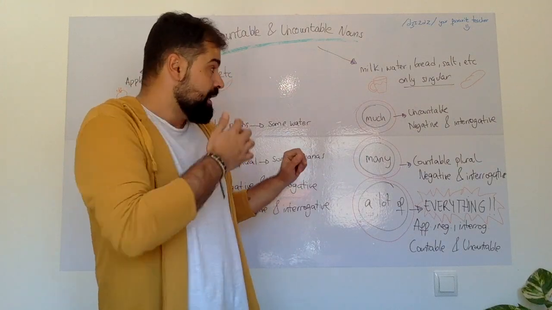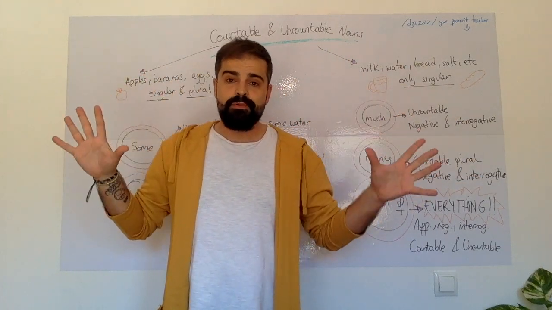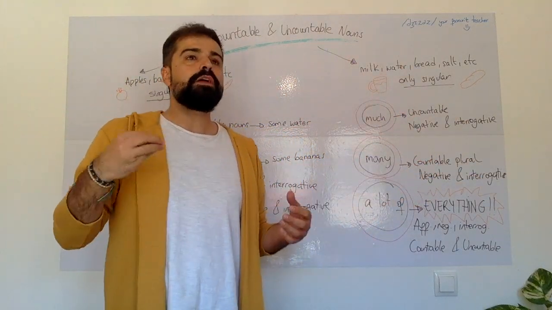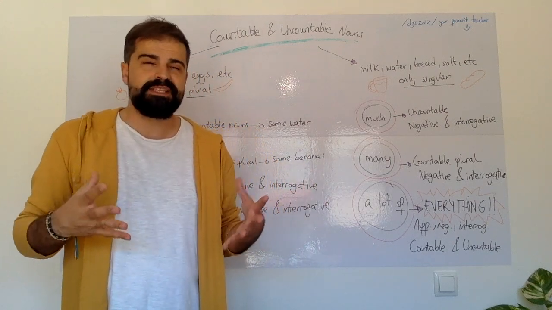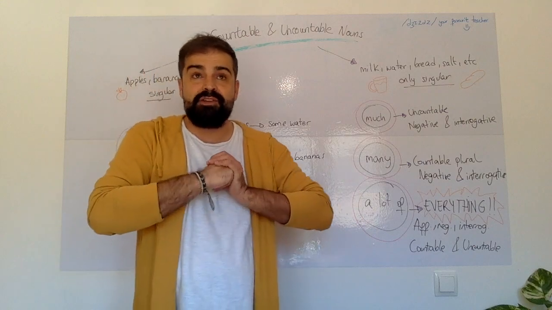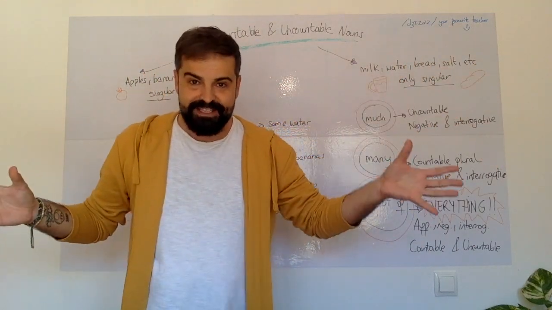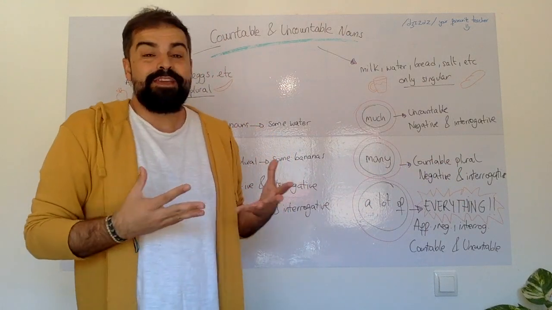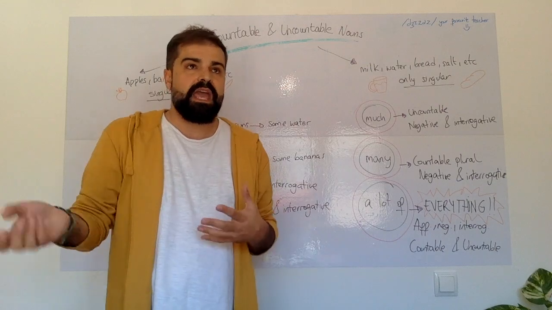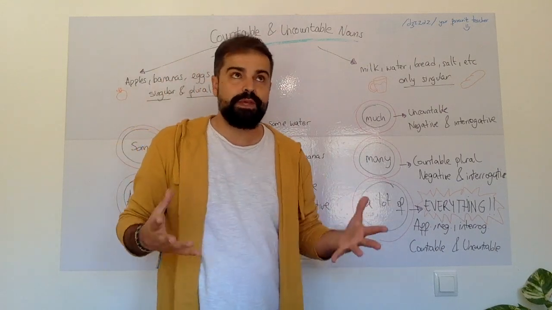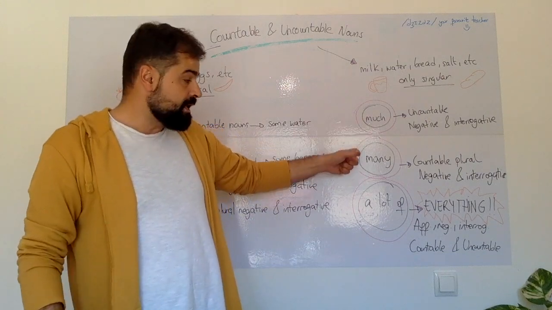For example, there is a general rule that says that when we are talking about big quantities, and you don't really know the number, like, I don't know, there are a lot of people infected with coronavirus, for example, we use this type of words, okay? If not, we could say 100, 23, 4, any numbers. Much, many, and a lot of.